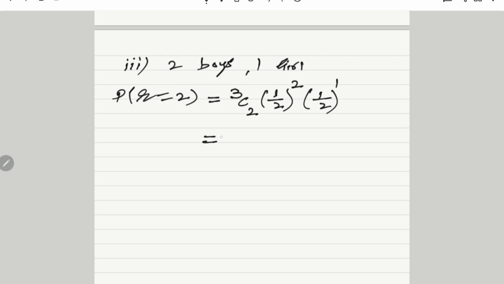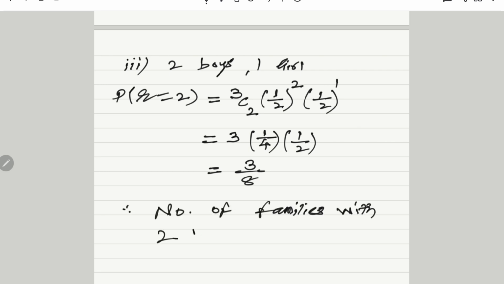Again performing the calculation by calculator, we get the value of 3C2 is 3, 1 by 2 raised to 2 is 1 by 4, and 1 by 2 raised to 1 is 1 by 2, and therefore we have 3 divided by 8 as the required probability.